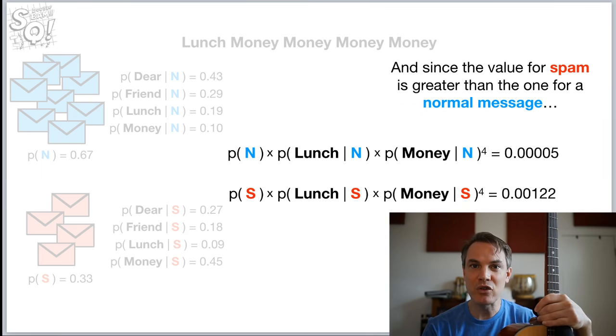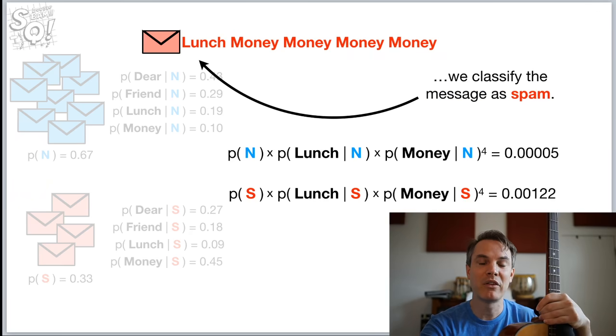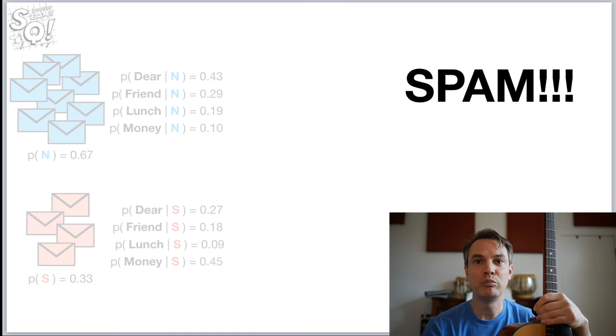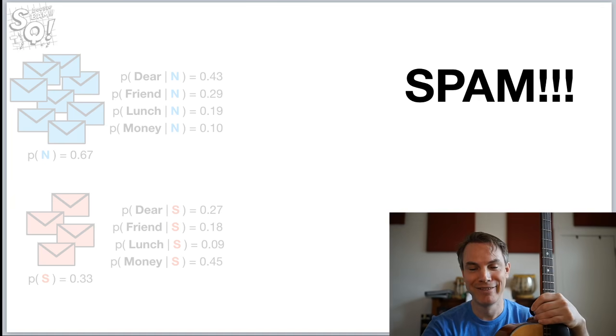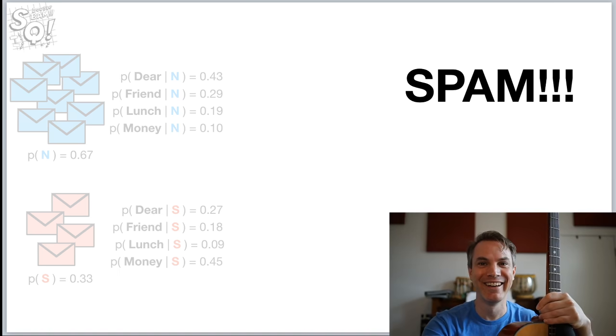And since the value for spam is greater than the one for a normal message, we classify the message as spam. Spam! I've been waiting this whole StatQuest to say that.